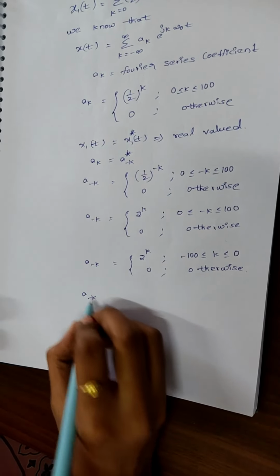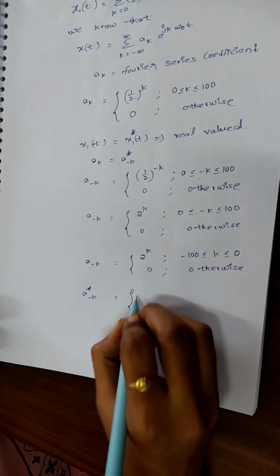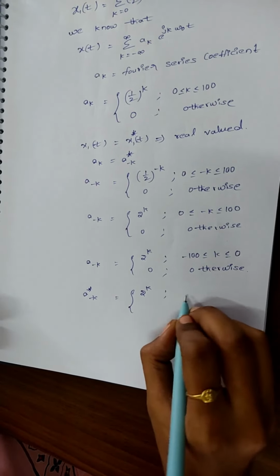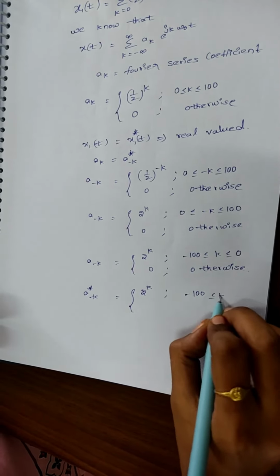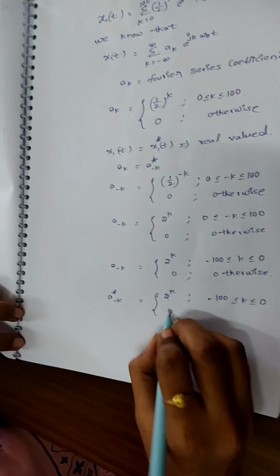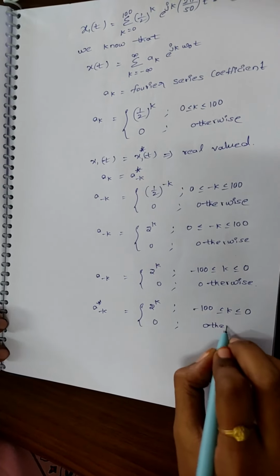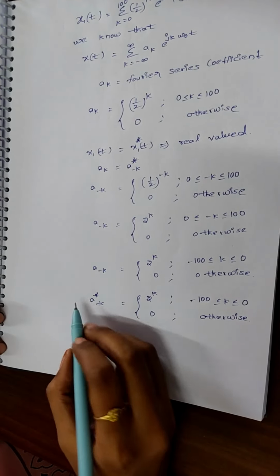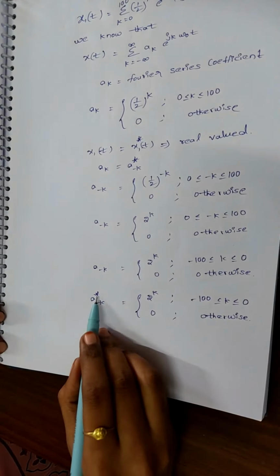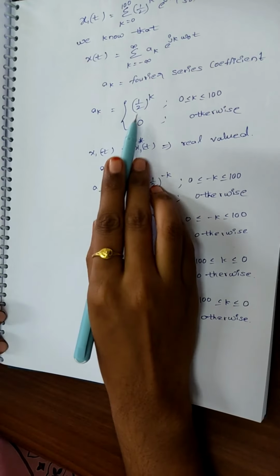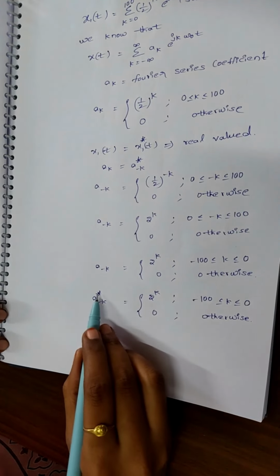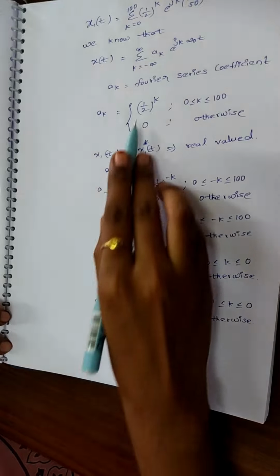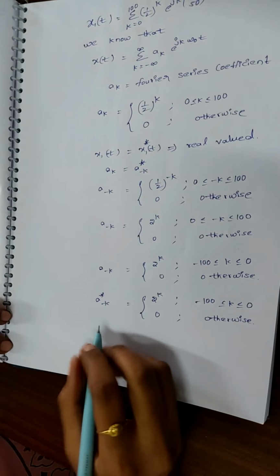Then a_(-k)* becomes 2^k, minus 100 less than or equal to k less than or equal to 0, 0 otherwise. Let's compare a_k with a_(-k)*. a_k is (1/2)^k and a_(-k)* is 2^k. We got two different values for these two.